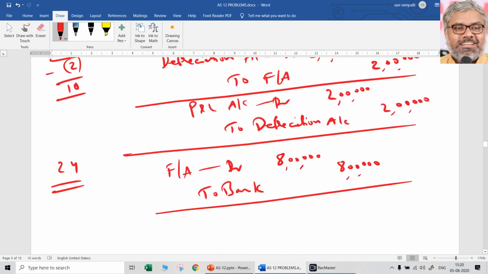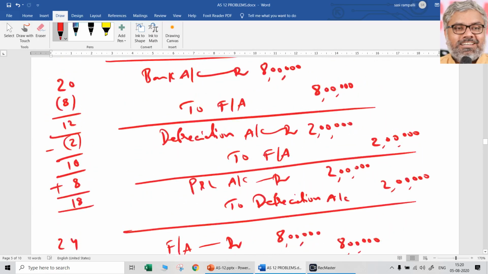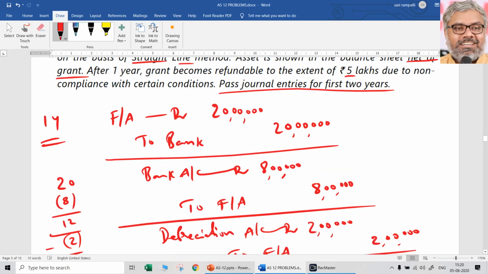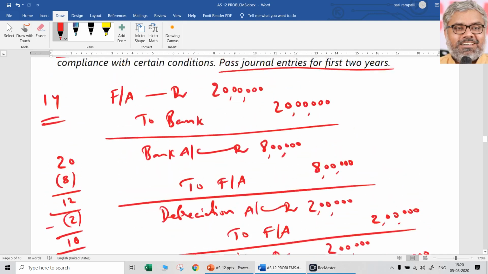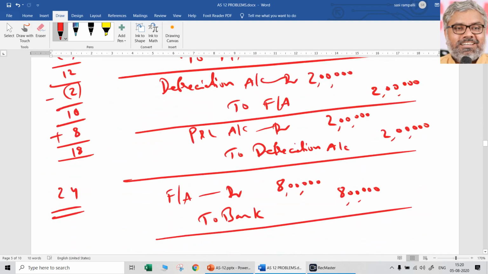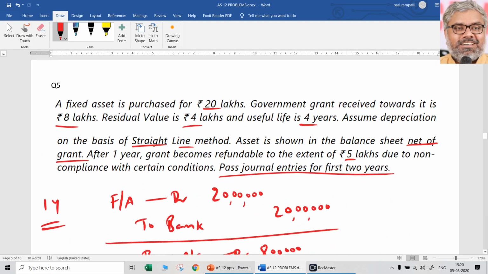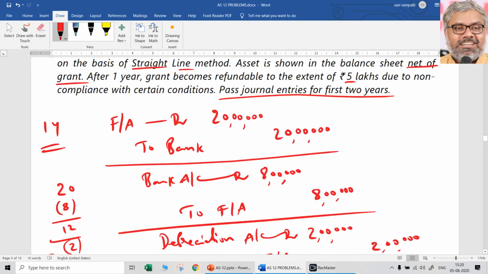Now again it increased by 8, which means now book value is 18. How much should be the depreciation that is provided? With the book value of 18 lakhs, and how many more years remaining? 3 more years remaining. Useful life is 4 years. Only 1 year depreciation was already provided. So calculate carefully. 18 lakhs minus salvage value 4 lakhs, that is 14 lakhs, divided by 3.